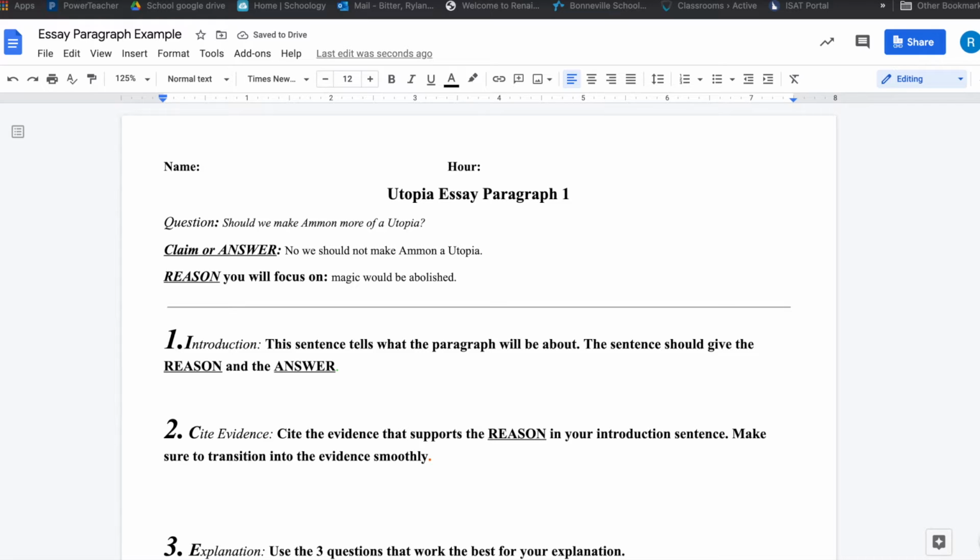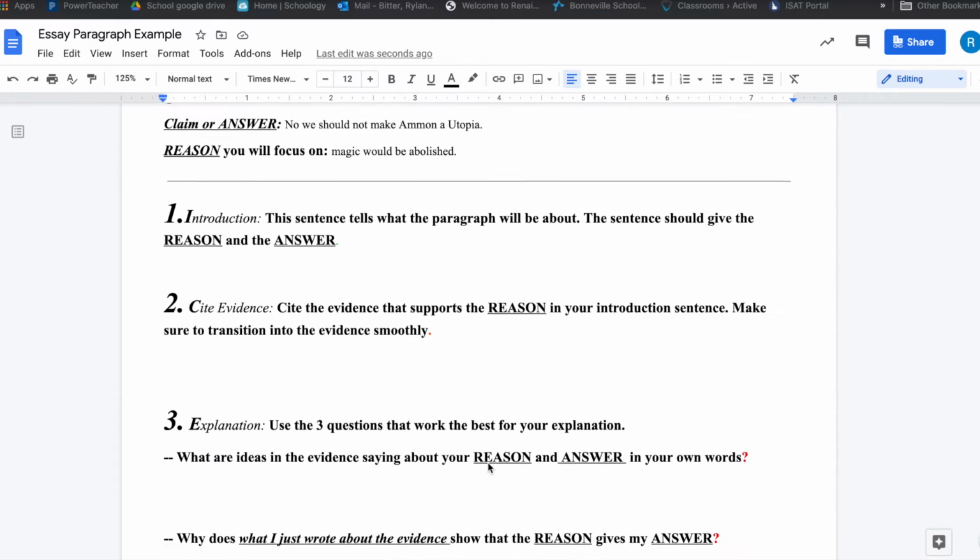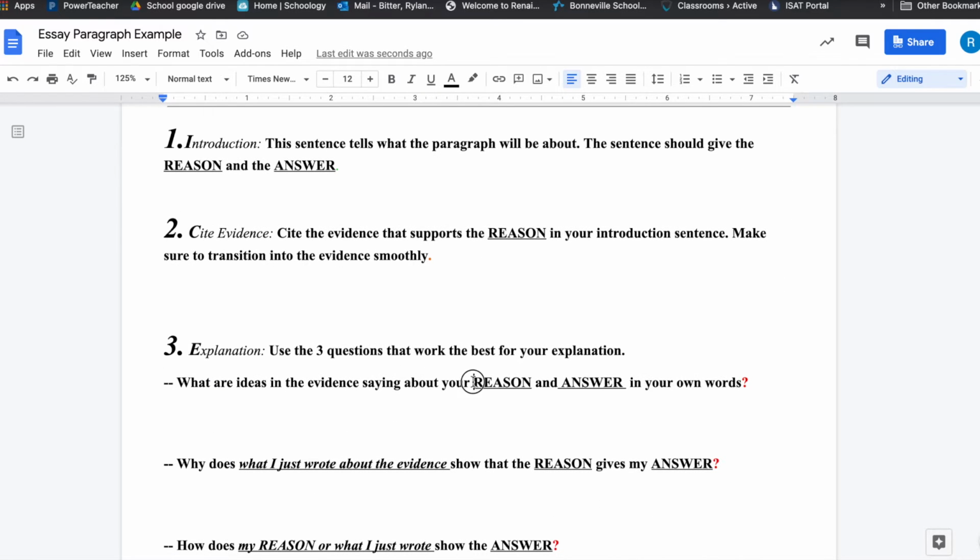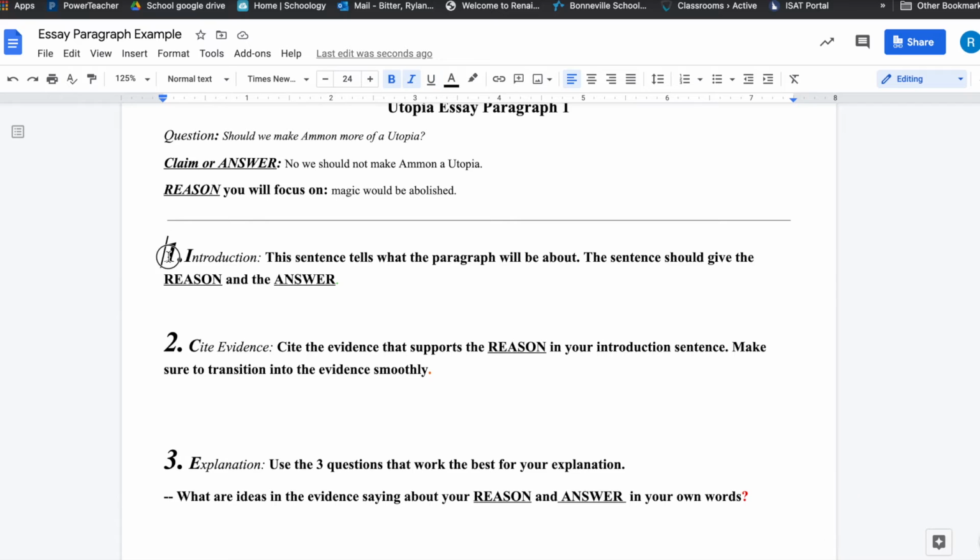Now, as we go through, we're going to change the reason and answer in each one of these questions. As you notice, it says reason and answer in big caps with an underline on each question. Our introduction, we will leave alone. Our evidence, we would change.